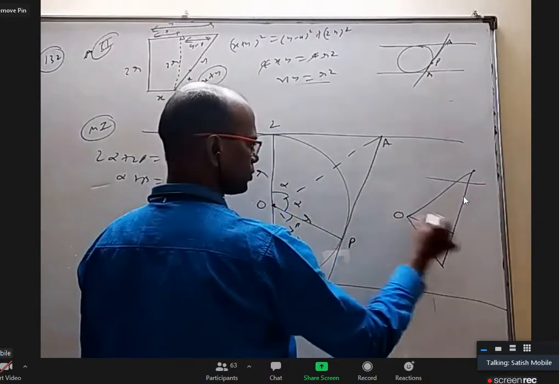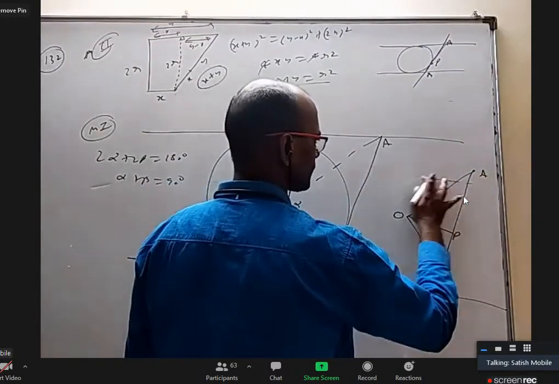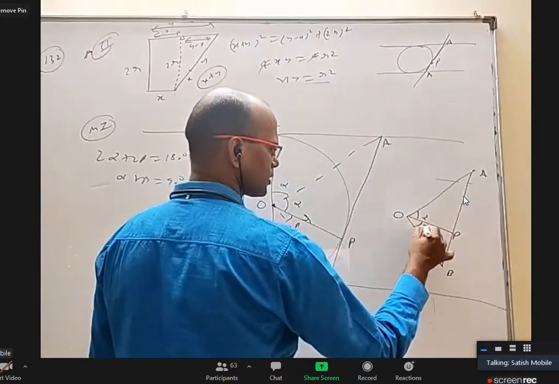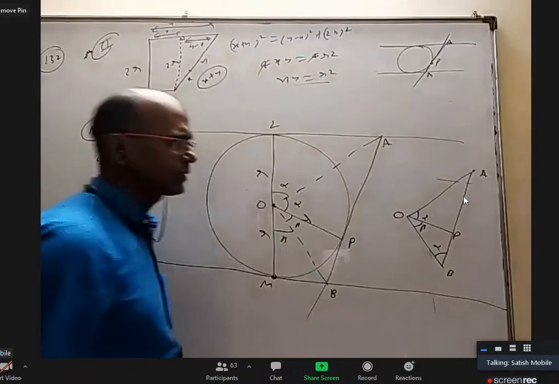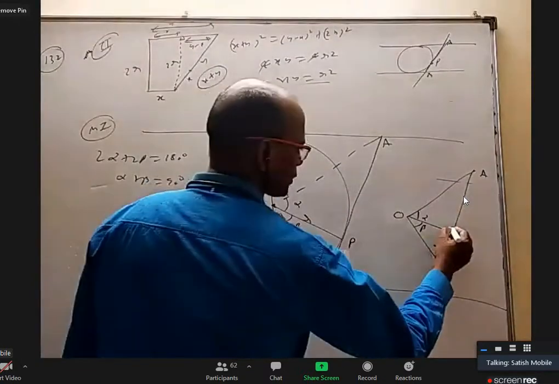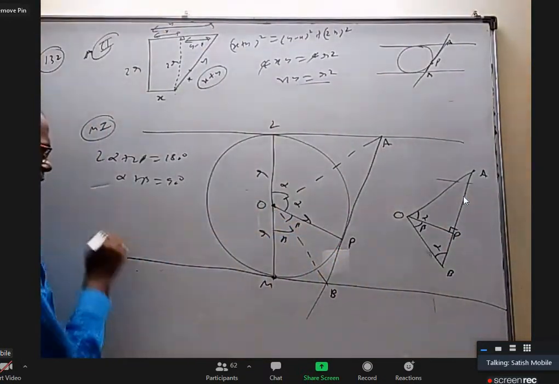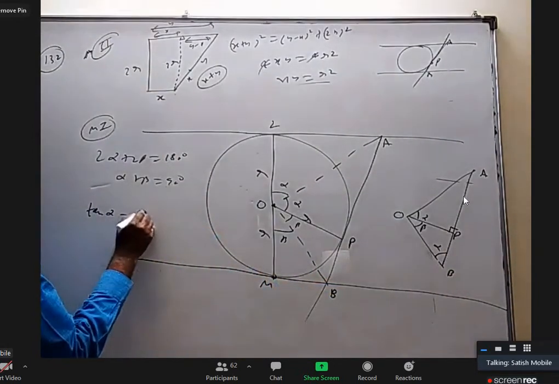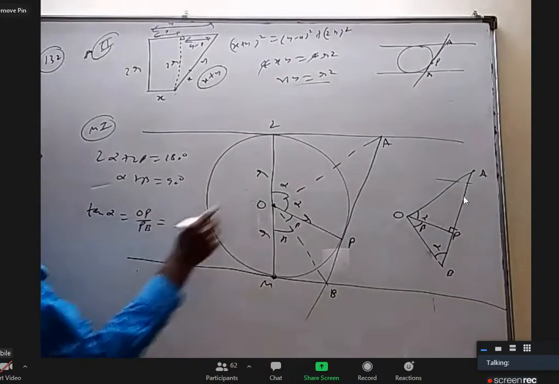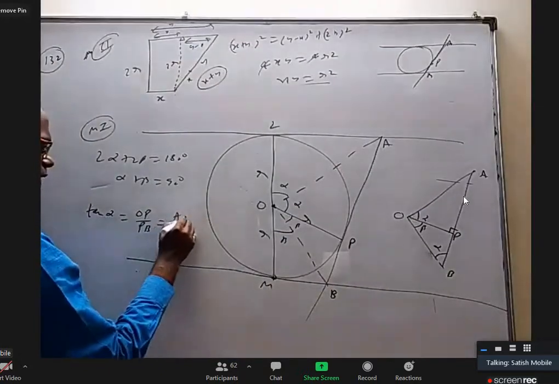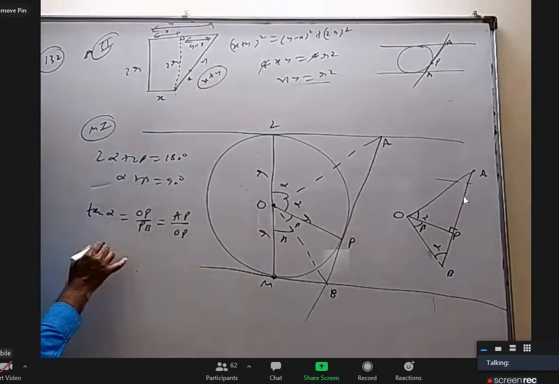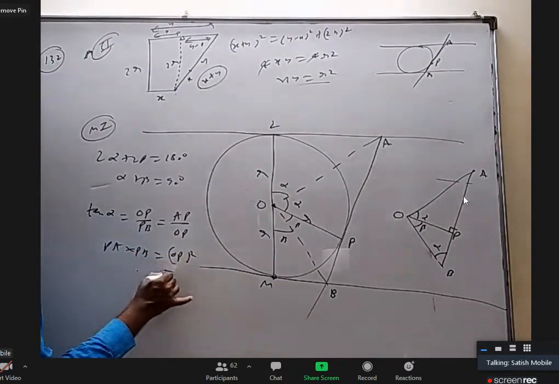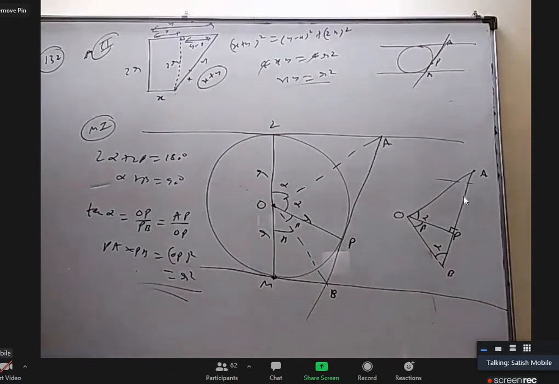Okay, this is O, this is B, this is A, this is B. This is alpha, this is beta, but this is alpha because alpha plus beta is 90. This is also 90. Now if we take tan alpha, in this triangle tan alpha is OP by PB. In the other triangle tan alpha is AP by OP. If you do that, we'll get PA into PB is equal to OP square, which is R square. Is it okay now?